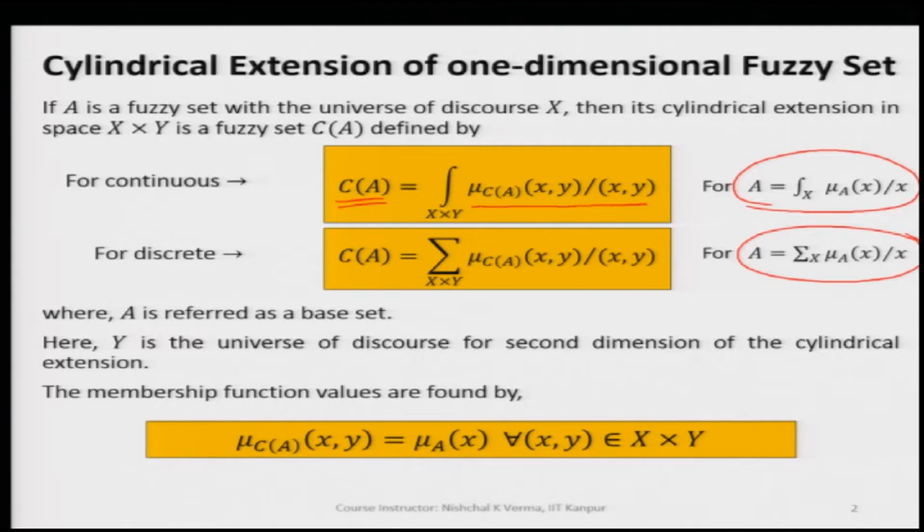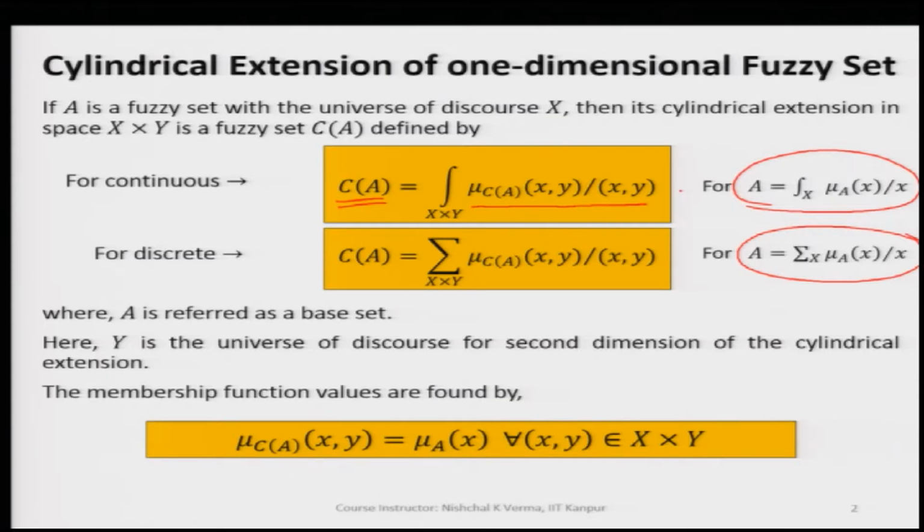Since this is a continuous fuzzy set, we represent it with the integral sign, and the membership values are mu C(A) of (x, y), corresponding to the points (x, y) in the universe of discourse X cross Y. This way we have increased the dimension, added one more generic variable, and that is how the extension happens.